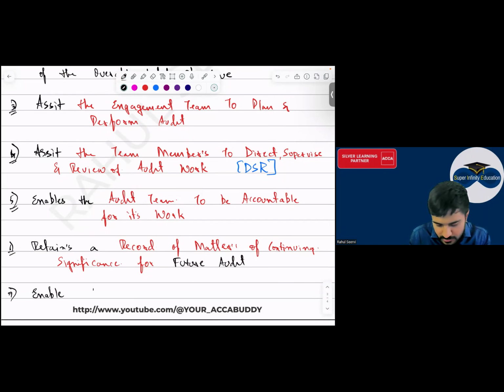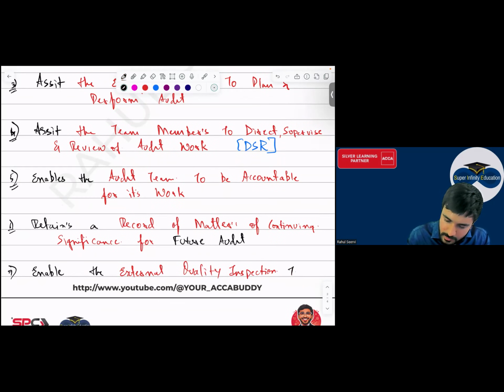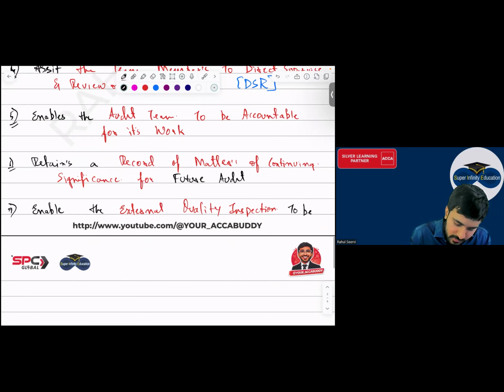Enable the external quality inspection to be performed.